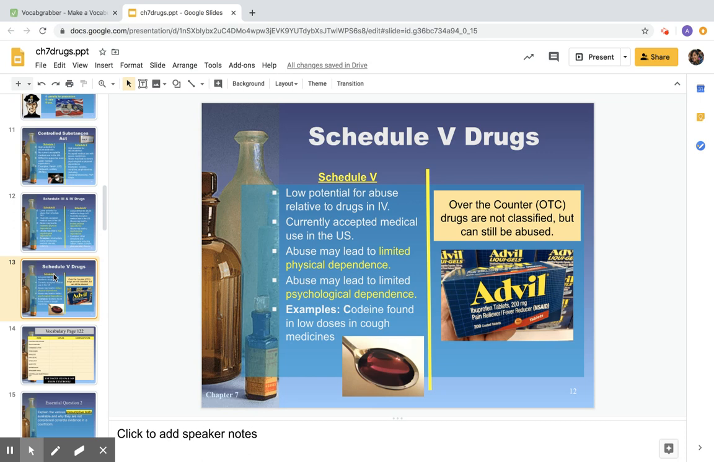especially in youth. And then examples of this would be like codeine found in low doses of cough syrup. Codeine actually in the United States is a Schedule 5 drug, but it's often found over the counter in Canada. So just kind of differences between countries.